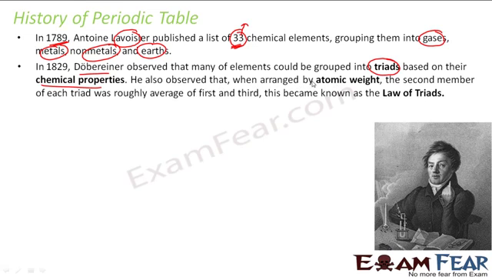So we'll explain more on these, but he tried to group these elements based on the atomic weight. So the first grouping in 1789 was based on whether it's metal, non-metal or earth. These guys did the grouping based on the atomic weight. So this is the first time somebody tried to group based on atomic weight.